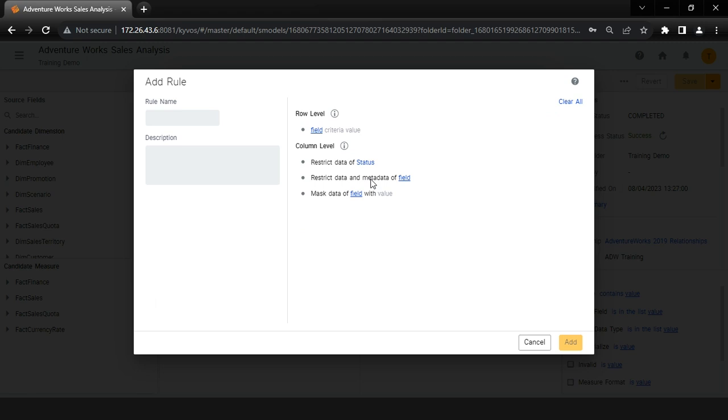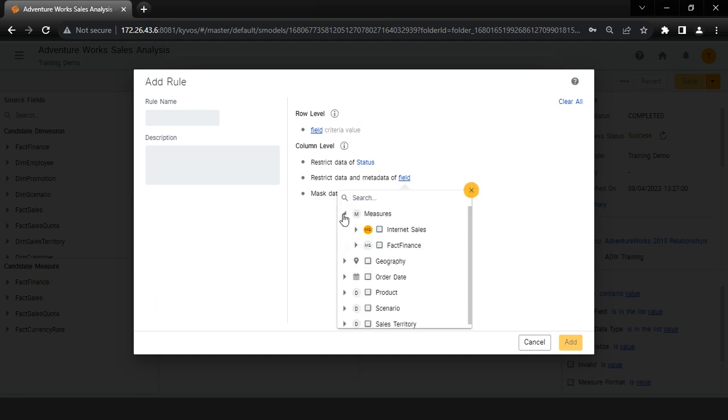Consider we want to hide data and metadata both for the measure, amount. We can click on the field of Restrict Data and Metadata under column level and select the measure, amount. Since we have selected the Restrict Data and Metadata, the user will not be able to see the measure amount when browsing the semantic model.